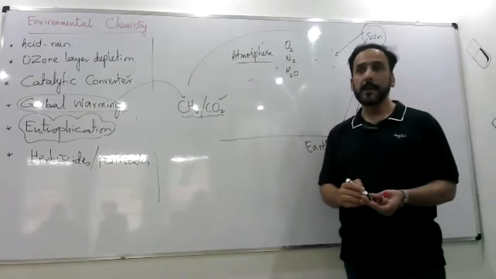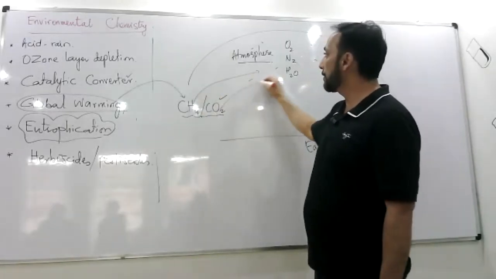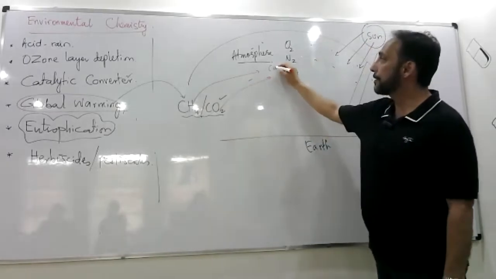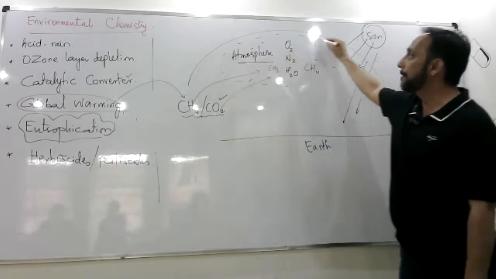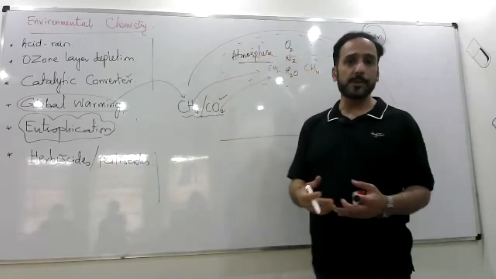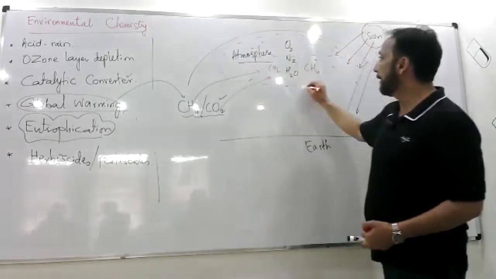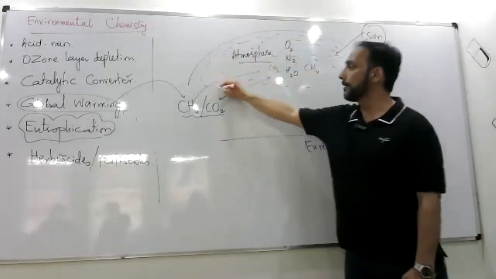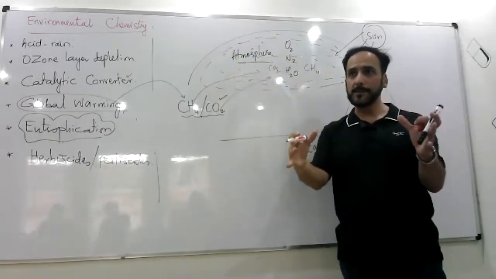But once these harmful gases are produced and they enter into the atmosphere, like CO2 and methane and all, these gases increase the density of the air. With more CO2, CO2 is a dense gas, more methane gas, the density of atmosphere increases. It becomes more dense atmosphere in that place.